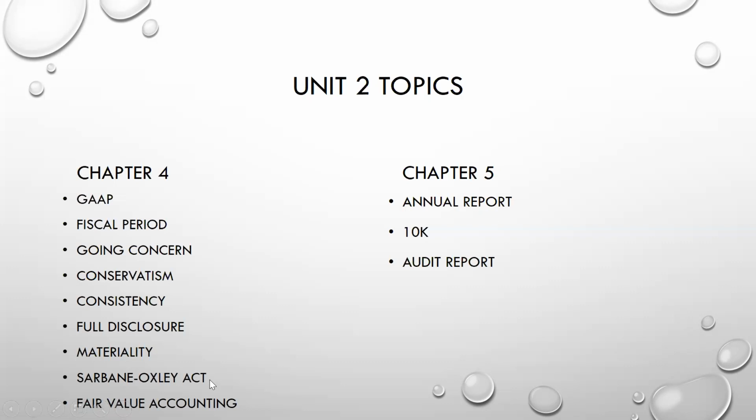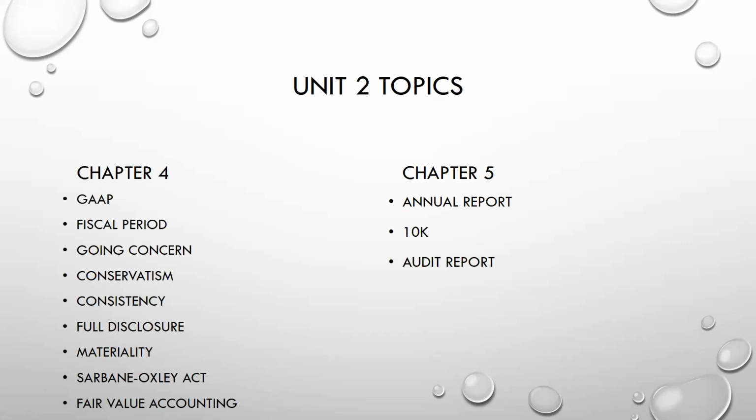We're going to look at the Sarbanes-Oxley Act, which was implemented in the early 2000s after a series of fraud that was uncovered in big, large businesses. And we're going to look at those top 10 fraudulent activities. Fair value accounting just talks about what values we have to bring dollar amounts on our balance sheet up to, fair value at any point in time.